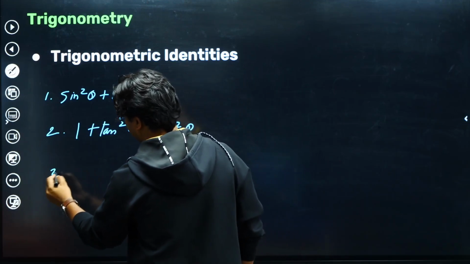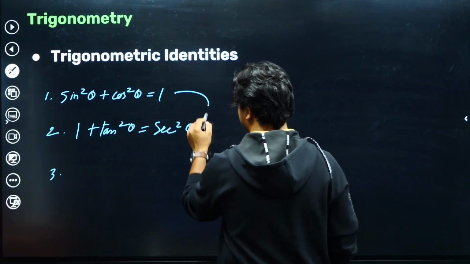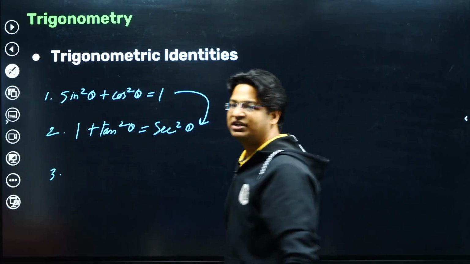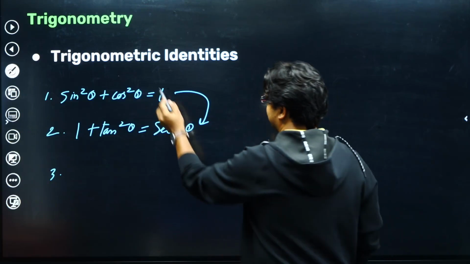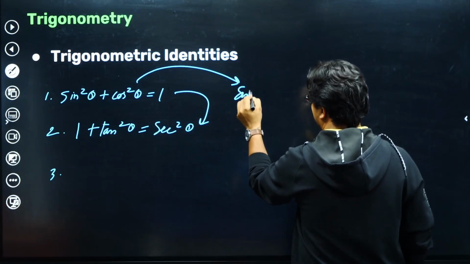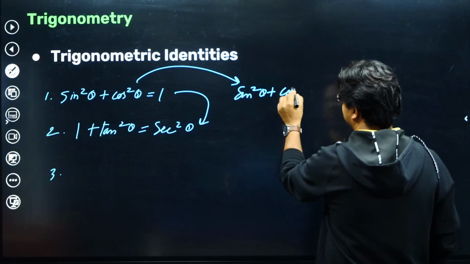Okay, actually from the first one it is very easy to get this. I'll tell you how. In this equation you divide the entire equation by cos square theta. If I divide the left hand side and the right hand side by cos square theta, see, our job is done.